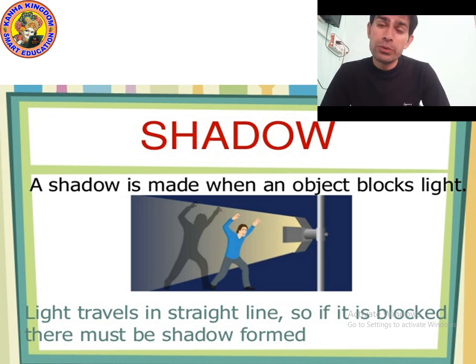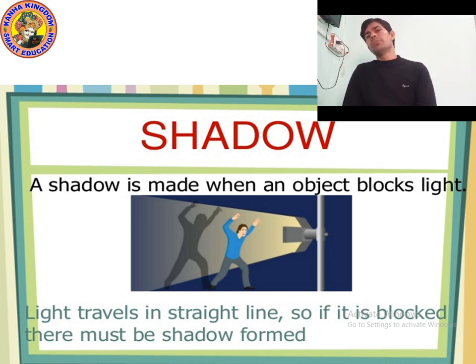Now, translucent and opaque. Can a translucent object make a shadow? Yes, definitely, because half of the light will pass and half will not pass. So the shadow will form, but not completely dark, light dark. Okay. Opaque object. Can the light pass through an opaque object? Definitely not. So the shadow will become dark.